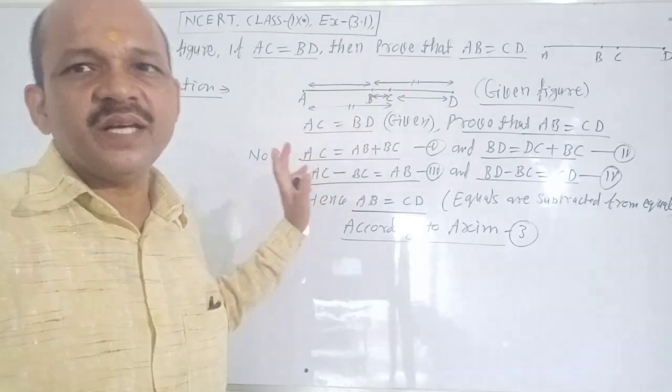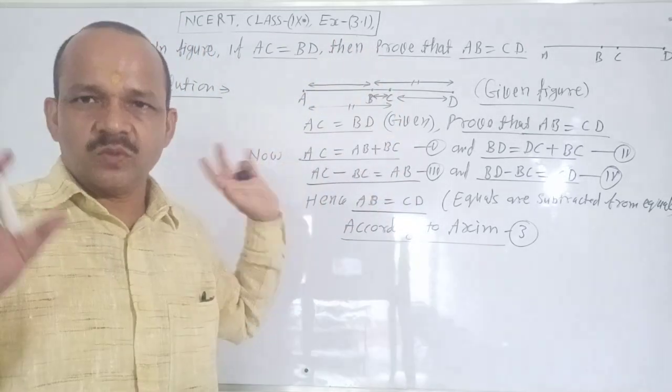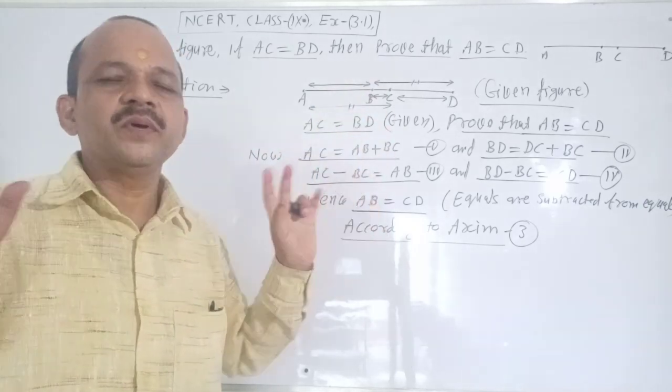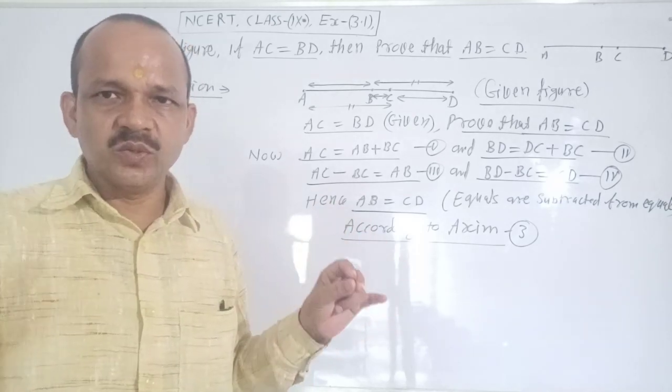It is very easy. You can solve any question with the help of this solution. So you learn 7 axioms and 5 postulates carefully. Clear? No confusion? Very good.